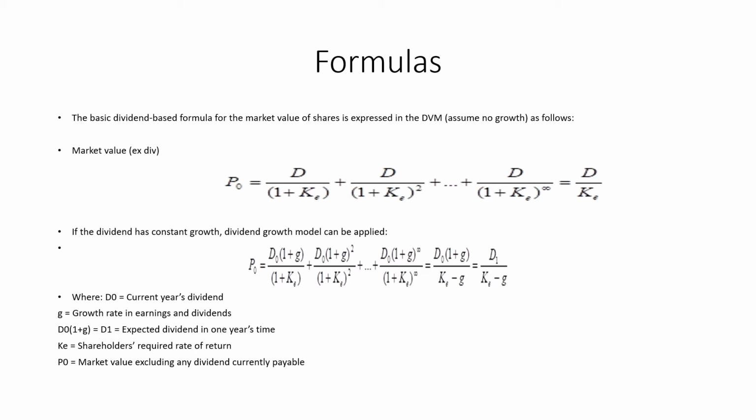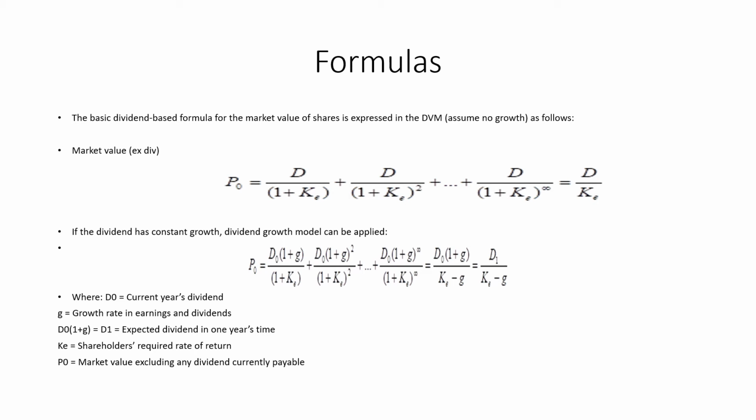Now, the formulas we use in dividend valuation models. First of all, we see the formula for the dividend model which has no growth. That means the company or the share will provide the dividend for an unlimited time period, but there is no growth in the amount of dividend. So it is the total amount of dividend over the unlimited time period. For that we will use the formula D divided by KE, that is, the cost of capital.